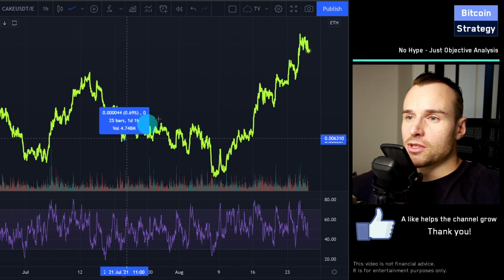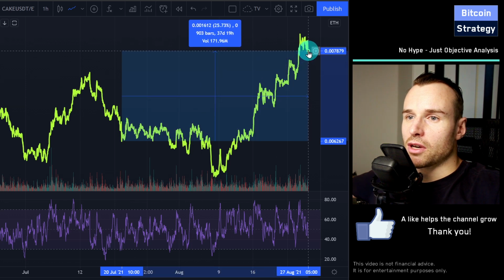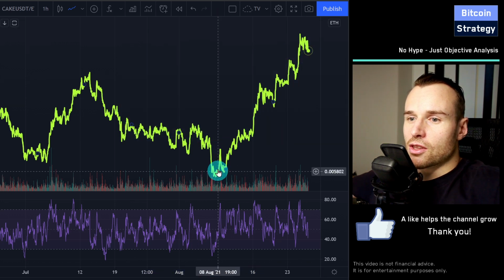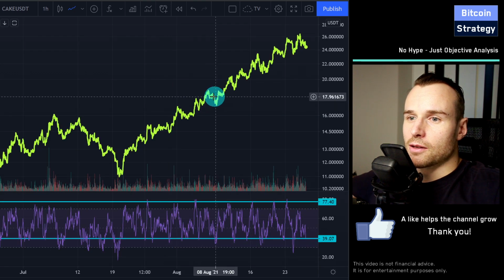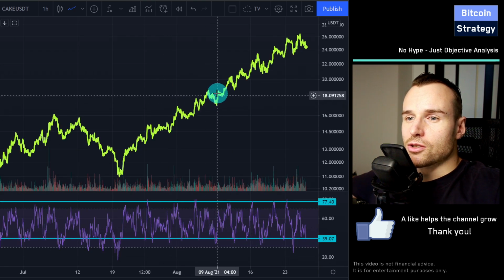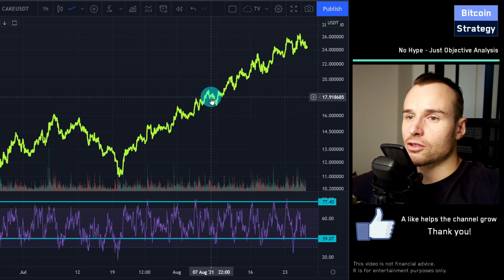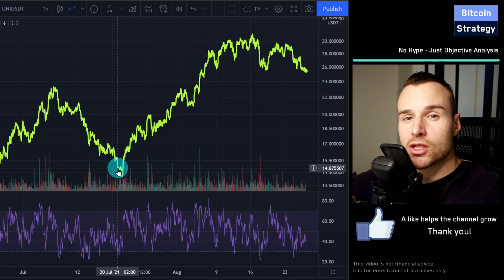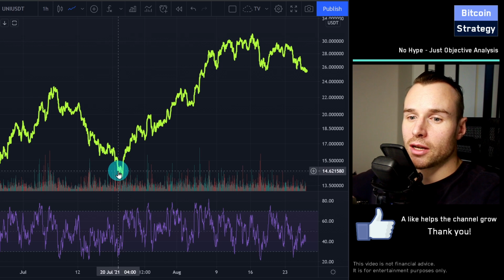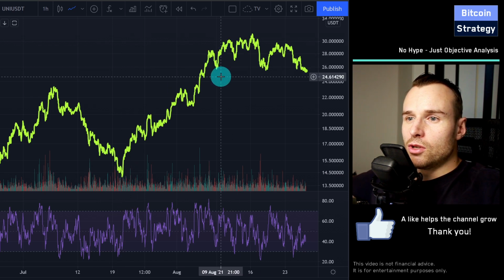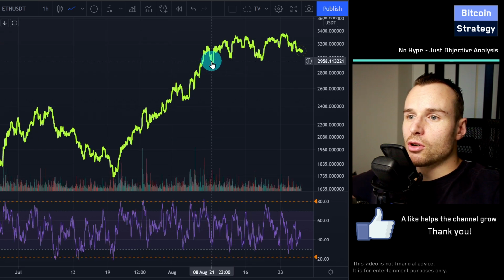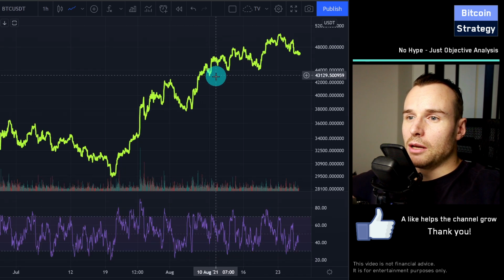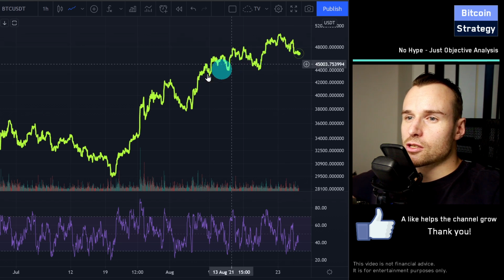The outperformance since that recent rally to Ethereum, by the way, is 25%. So the 8th of August, let's look again at the US dollar chart. That's since this point over here. So Ethereum slowed down, PancakeSwap continued to rally. Now here's Uniswap again. This is the 20th of July. We got our rally. And in Uniswap, we are now pretty much in a sidewards movement, right? The same goes for Ethereum, by the way. And Bitcoin seems to still slowly creep up.